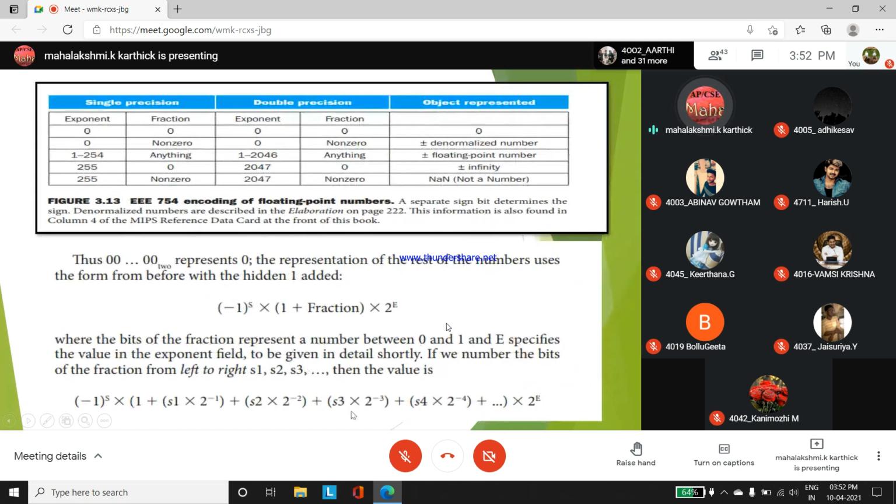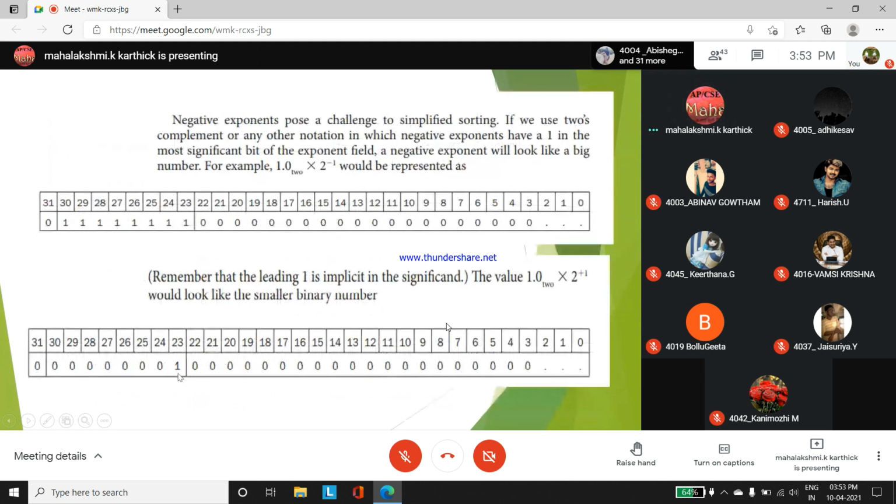So how do you have to do it? Okay, I'll make a simplified example and post it for you, with the information on how to represent this: if it is a negative exponent value, what you have to do, and if it is a positive exponent value, how you have to place it.